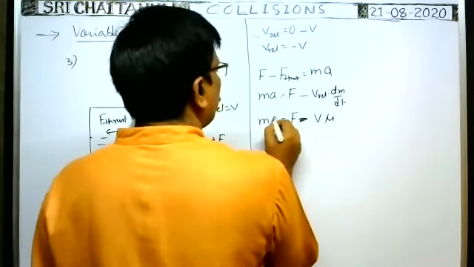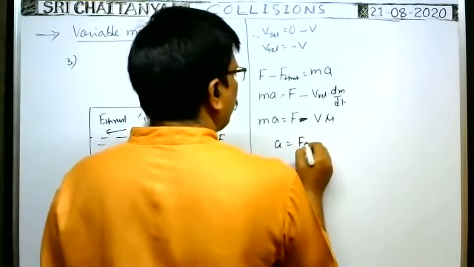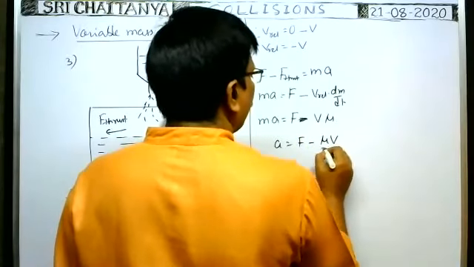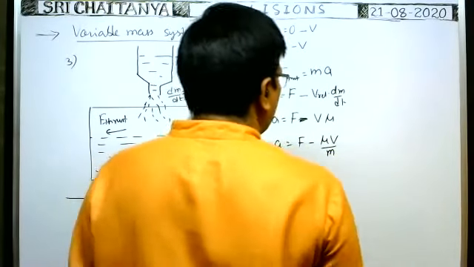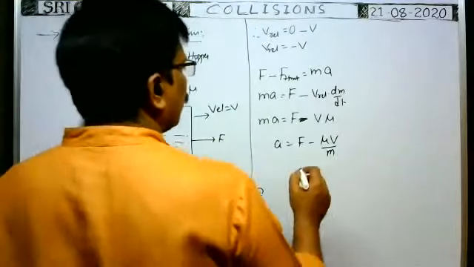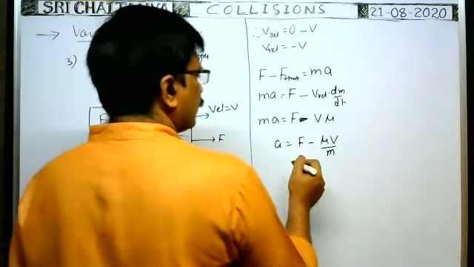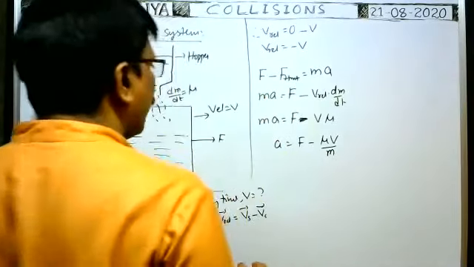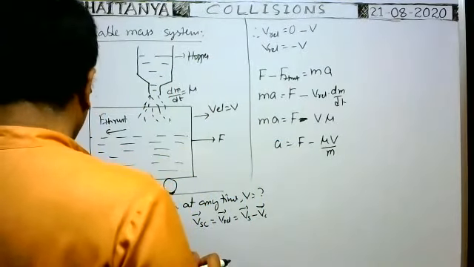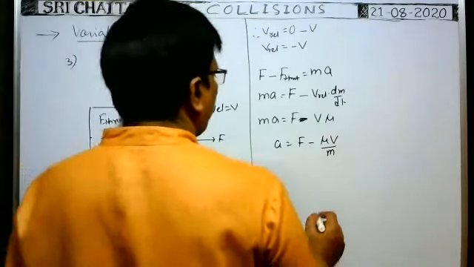That is equal to m into a, or a is equal to (F minus mu v) by m. Now we can write this acceleration a is equal to dv by dt.